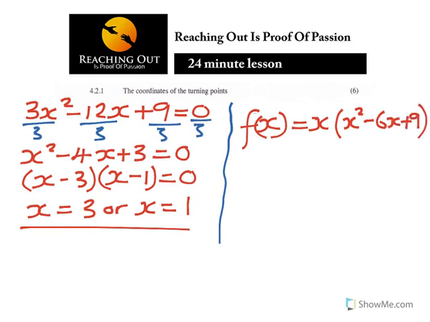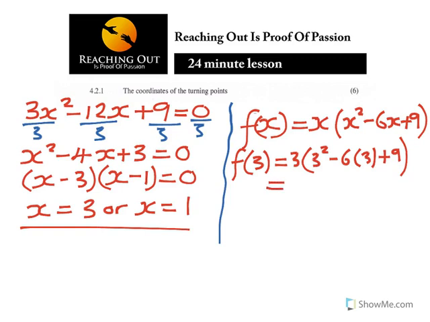It's still fine. Now the first one is f of 3 is equal to 3 squared minus 6 times 3 plus 9. Be careful how you'll be punching that. When you do that, you'll get a value of 0. So when x is 3, y is 0. That's the first coordinate: 3, 0.